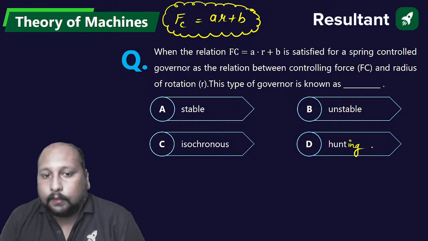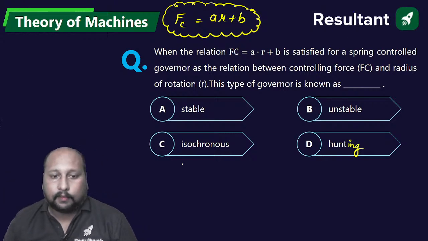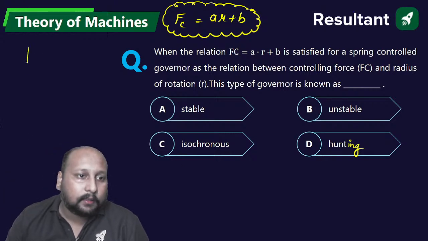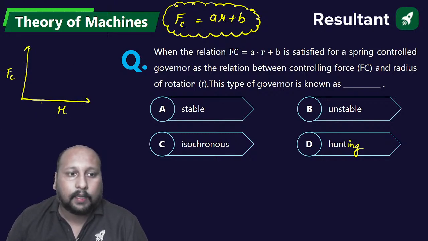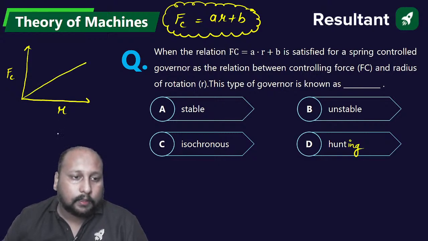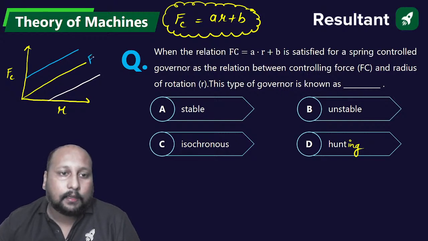चलिए quickly remember that graph, straight line वाला graph, if you try to recall, ऐसा था. We are having the controlling force over here, we are having the radius of rotation. ठीक है, एक ऐसे था, एक ऐसे था, and one was like this. ठीक है, this is FC is equal to AR.